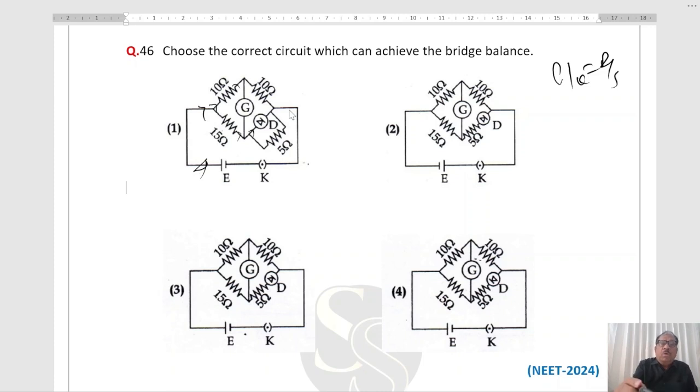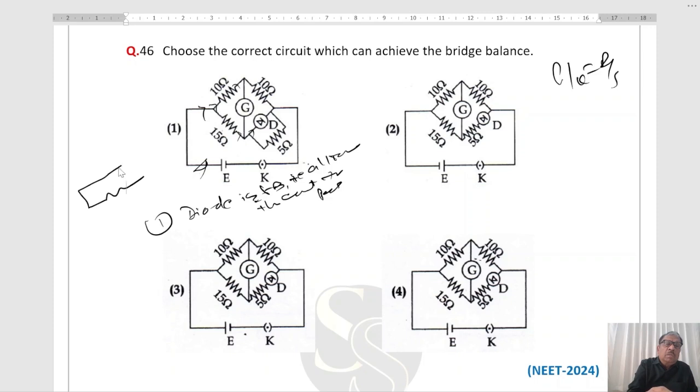Right? Now in this case, case 1, the diode is forward biased. It means it allows the current to pass. In that case, this will behave like a simple wire, that is, a short circuit. It means this complete part can be replaced by a simple wire. So it cannot achieve the balanced bridge.